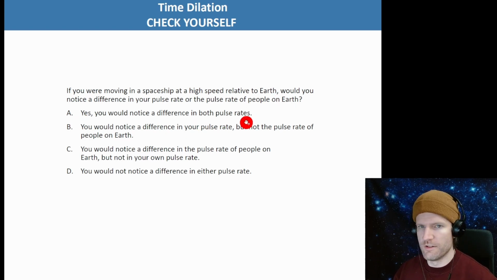I think you'd notice a difference in the Earth's people. You would notice a difference in your pulse rate? That's not true. It would feel normal. You would notice a difference in the pulse rate of people on Earth, but not your own pulse rate. That sounds good. You would not notice a difference in either pulse rate. So I think C is the best answer.